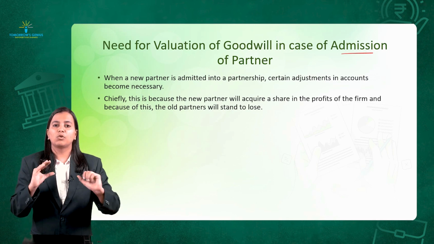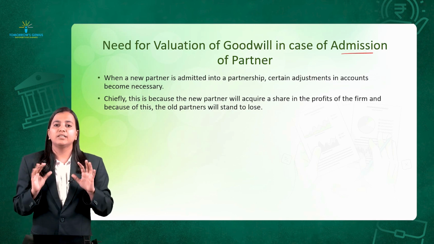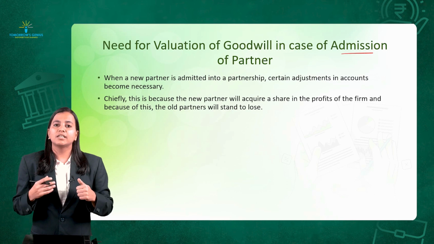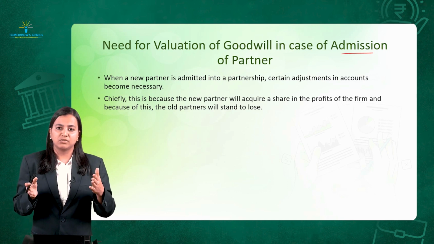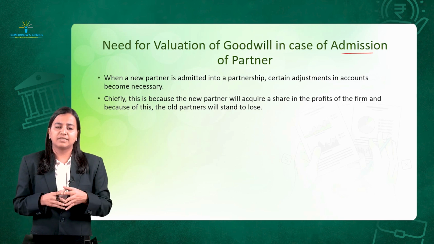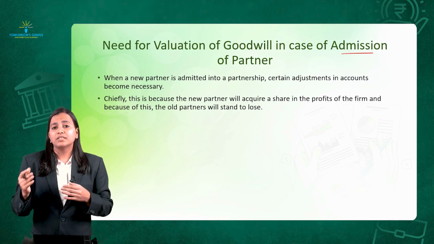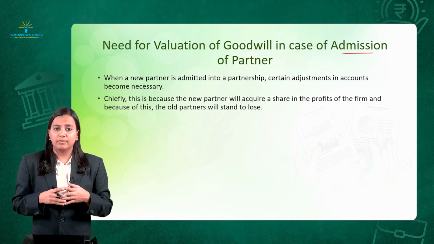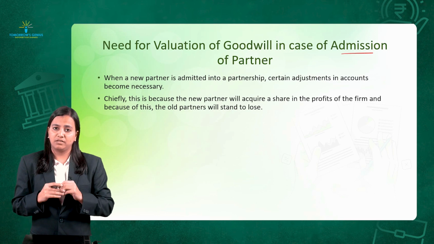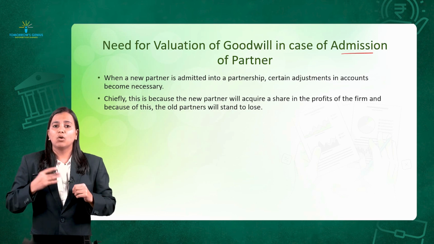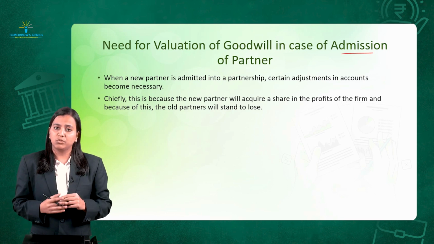Now, the profit they were earning, let's say 10,000 rupees, they were sharing among themselves only, like A 5,000 and B 5,000. Let's take the example. But as and when C enters, what will happen? As and when he enters, we have to give him some share of profit, right? There was a need of calculation of goodwill due to that reason.